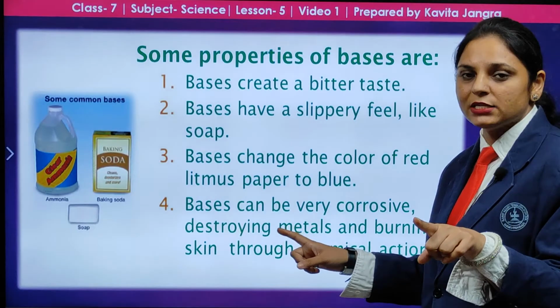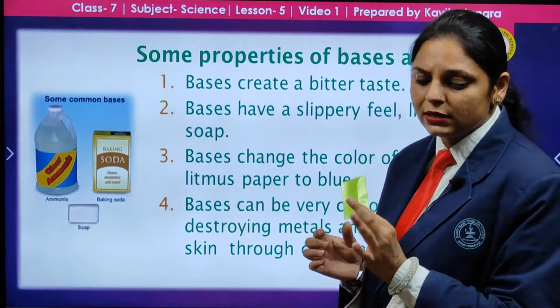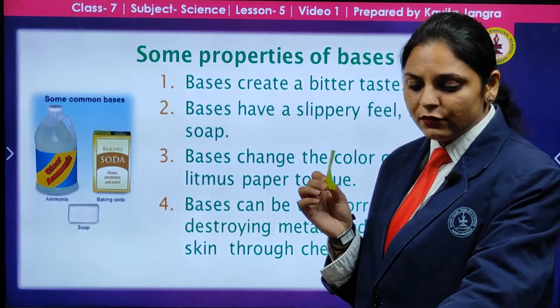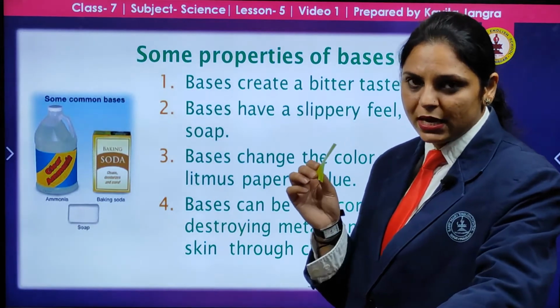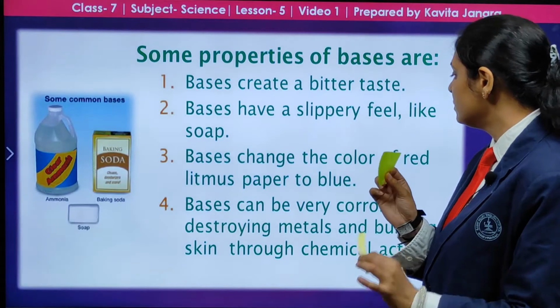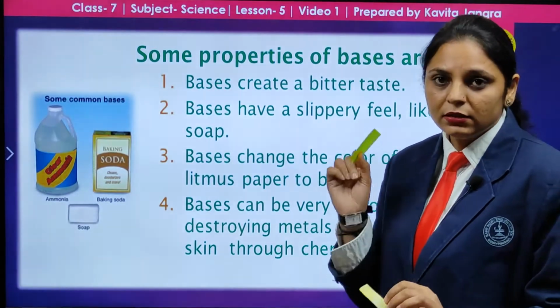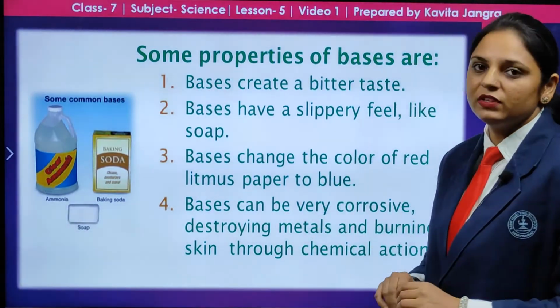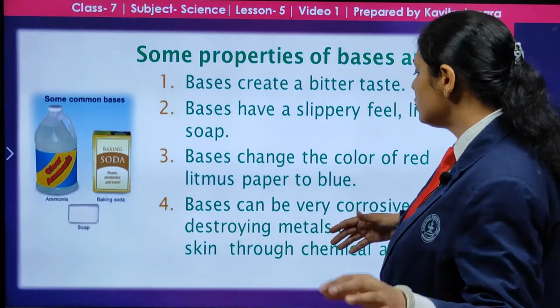In the case of a base, say for example I have the base, the soap, and the litmus paper. This litmus paper, if it is red in color, will give a blue color with the base. And bases can be corrosive.